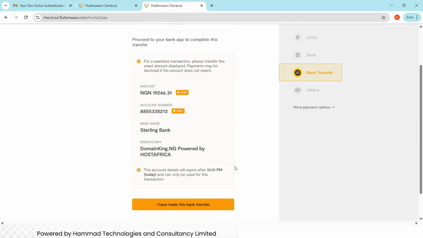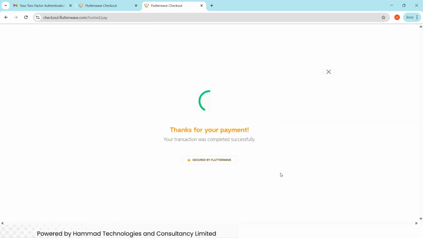Okay, so now it's successful. So all you need to do is to click on I have made this bank transfer. So you can click on it or you don't need to click on it. You see, they just received the money and they were saying thanks for your payment. Your transaction was completed successfully. So now they are taking me back to the client area. I think they are going to do that automatically.